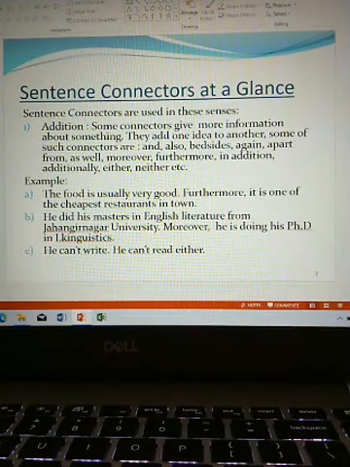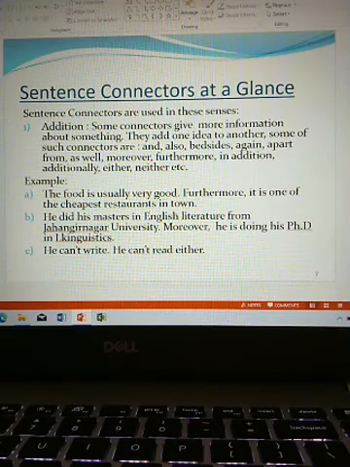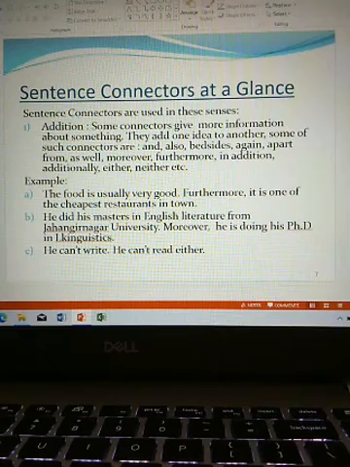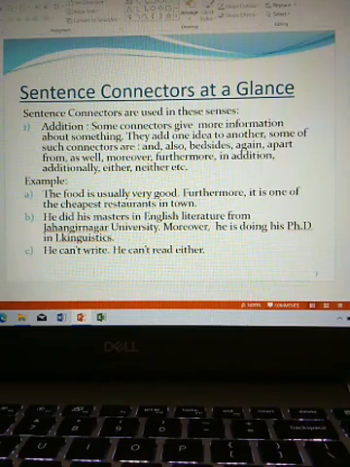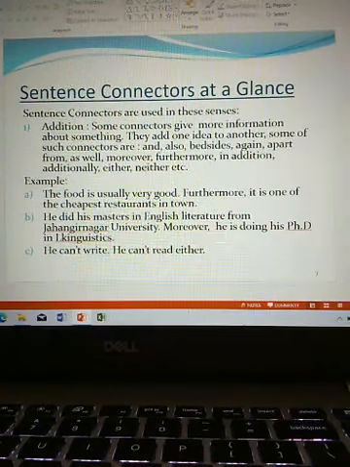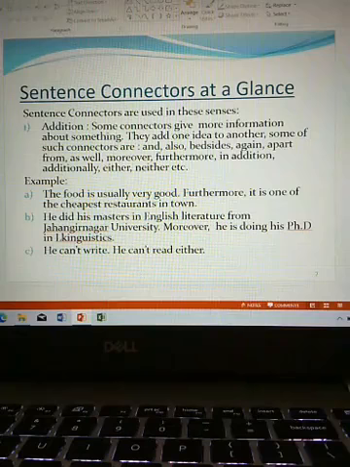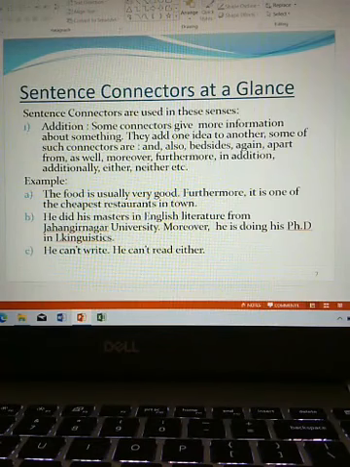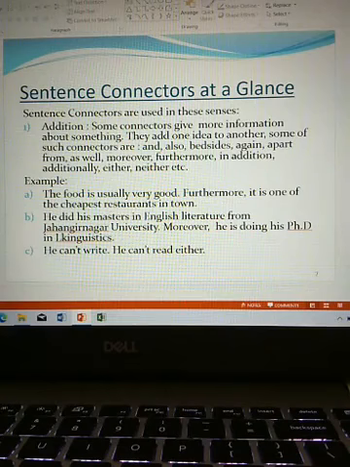They add one idea to another. So, here we are learning the senses in which connectors are used. Some of such connectors are the connectors which are used to give the meaning of addition.